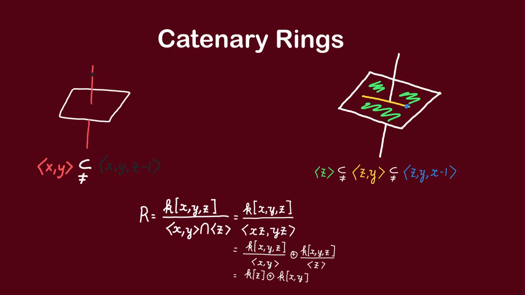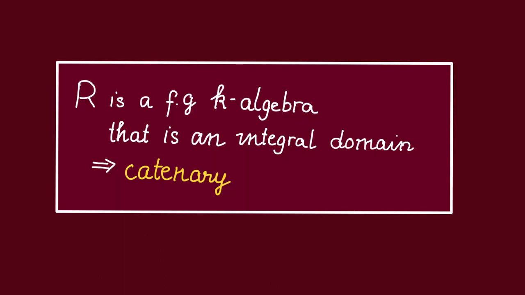Previously, we have seen that the coordinate ring of an affine algebraic set could fail to be catenary if the affine algebraic set is reducible. It turns out that this is the only obstruction. So coordinate rings of irreducible affine algebraic sets are going to be catenary.